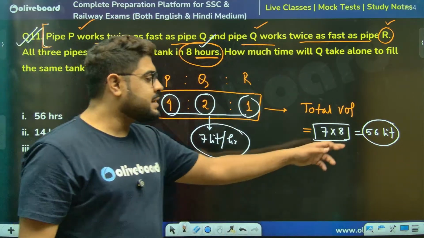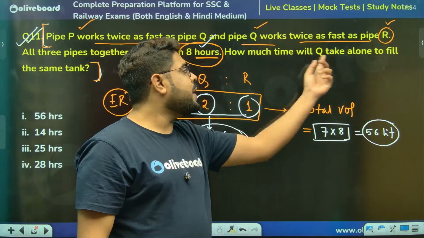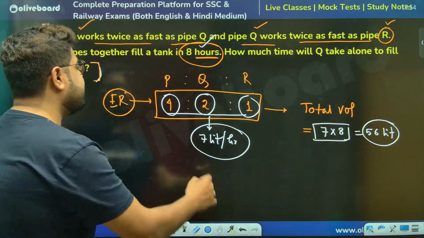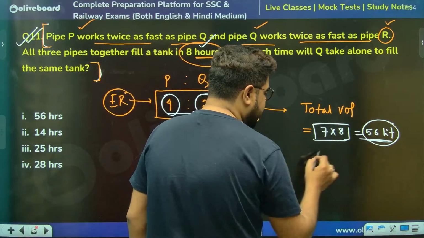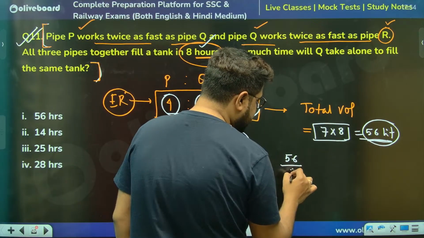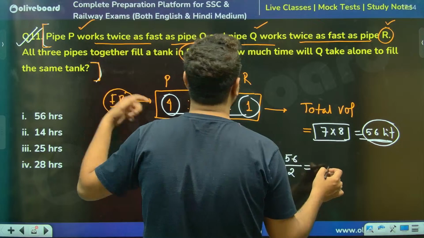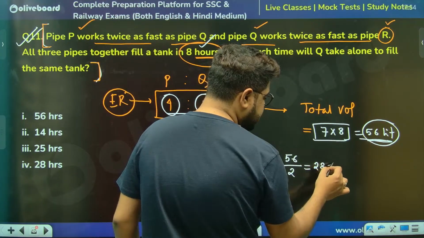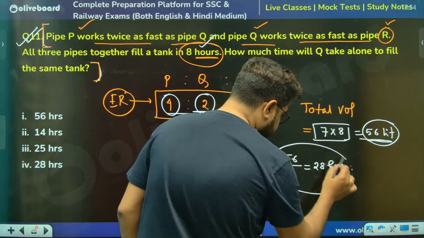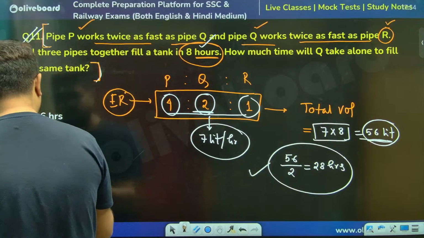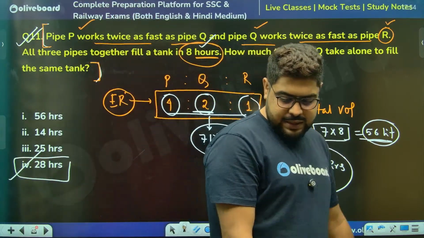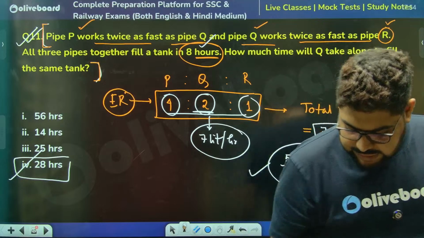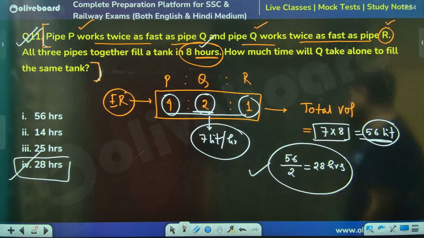Now these 56 liters, who will fill? Q alone. Q alone means divide by 2, the efficiency of Q. So total volume by efficiency will be time. So Q will take 28 hours. That's your answer. Option number 4. Yes, Shrujan, your answer is also perfect. Absolutely perfect, brother.